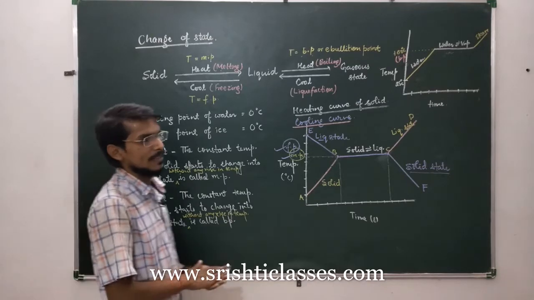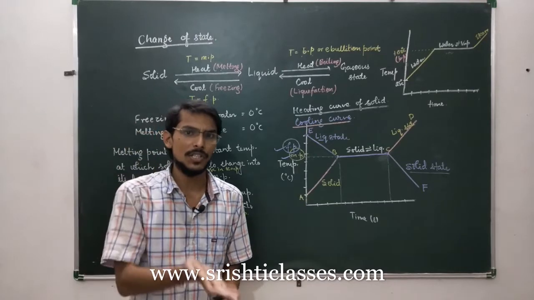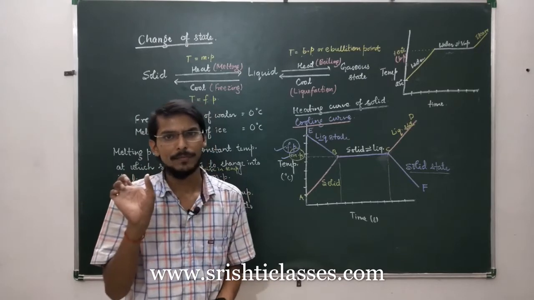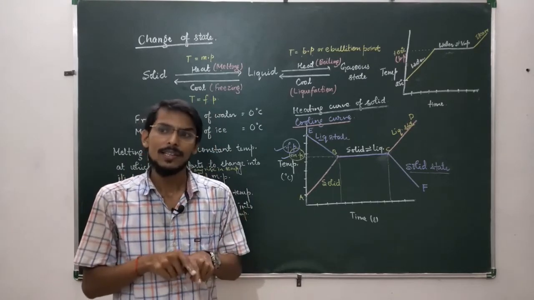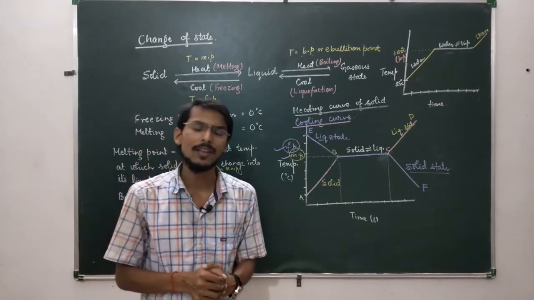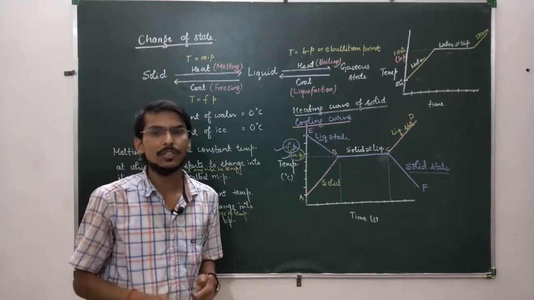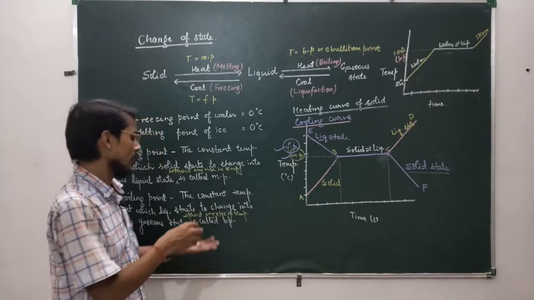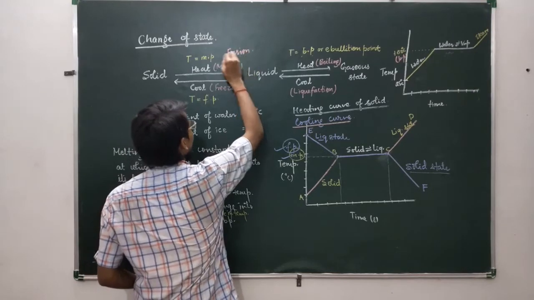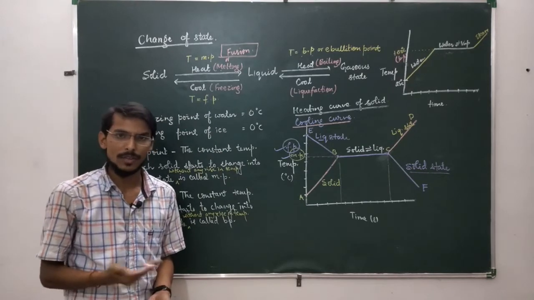Now the next thing is the amount of heat energy which is required to change the state, and we will talk about changing a solid into liquid only. We will discuss only the conversion of solid into liquid, that is melting. All other processes are not included in the syllabus of this class. Melting is also called fusion. You can also write here fusion. So we will only discuss fusion, that is conversion of solid to liquid. Okay, so let us discuss.